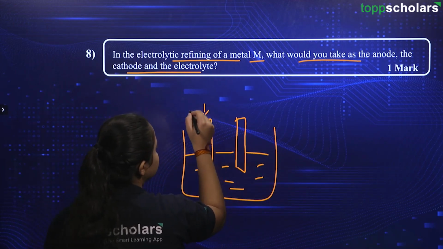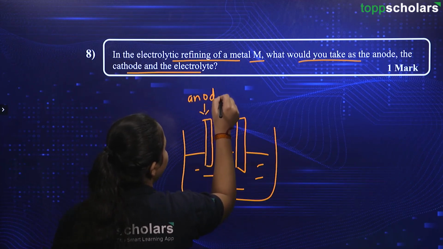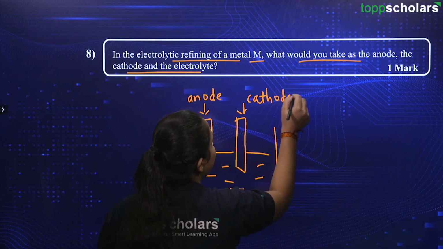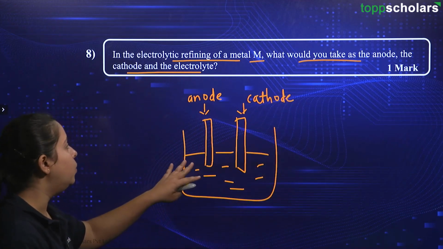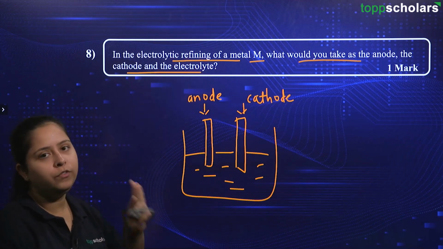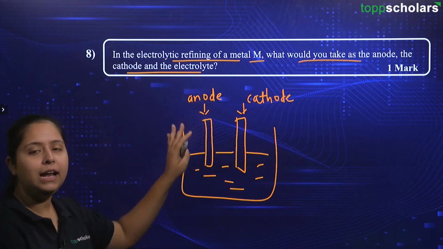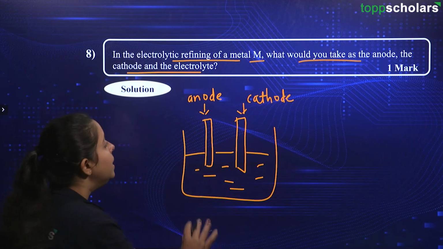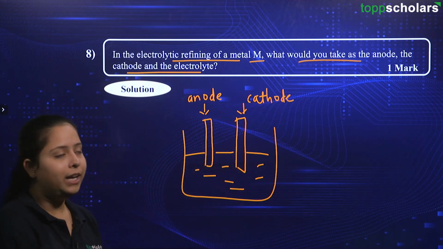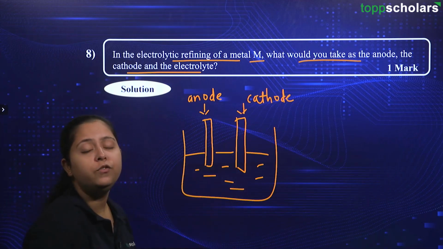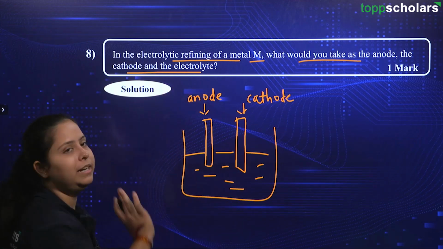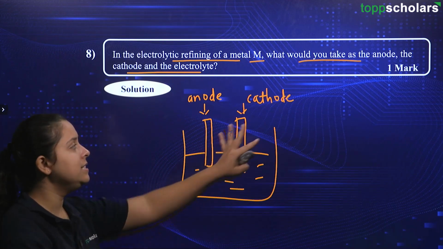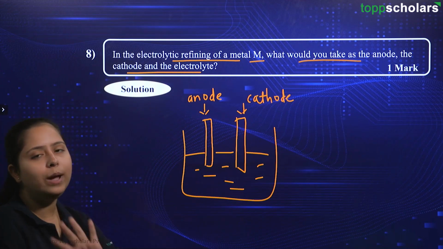Now over here, let's say this one is the anode, okay, and this one is the cathode. So over here friends, we will be having anode which will be the impure form of the metal, okay. That means M along with the impurity. So the impure metal is being used as the anode. The cathode is the pure metal, okay, and this electrolytic solution will be the salt solution of that metal itself, alright. That is being asked and you need to mention all of these things and you will be able to gain your 1 mark very easily.